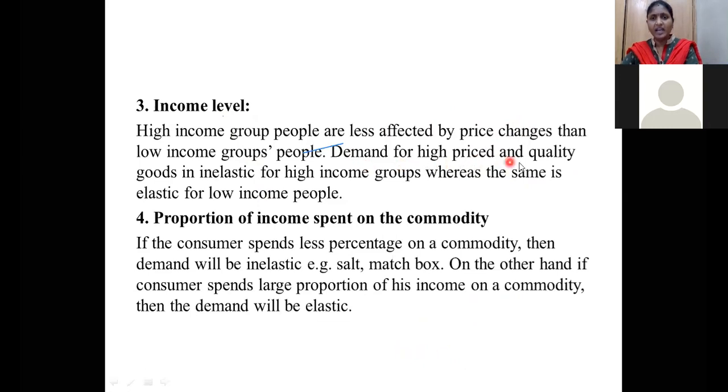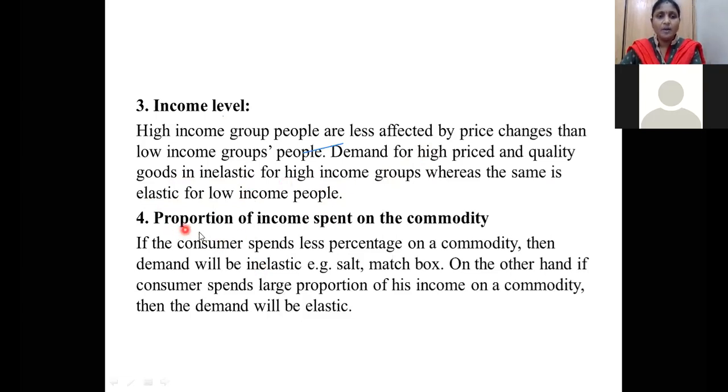Demand for high priced and quality goods is inelastic for high income groups, whereas the same is elastic for low income people. If the consumers are from lower income, whatever the price changes are in the market, they automatically demand less quantities of those products. So in their case it is elastic, but in the case of higher income people it is inelastic.